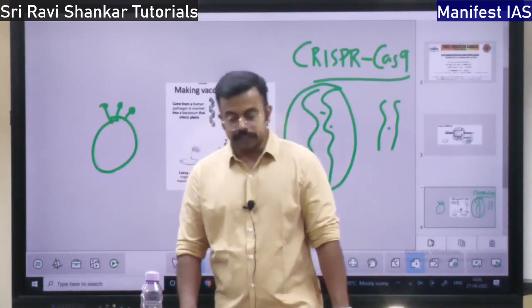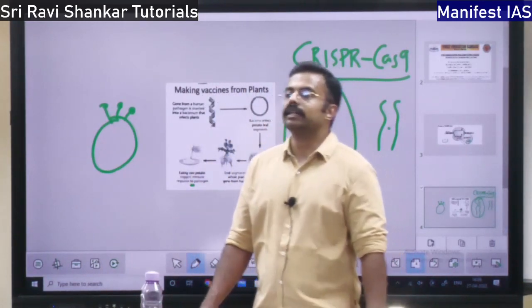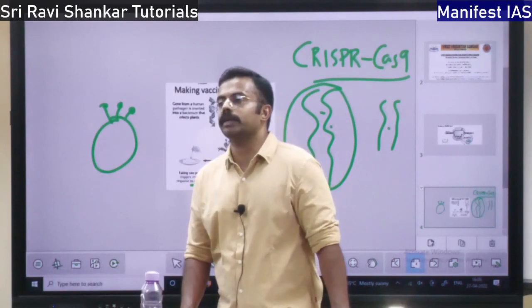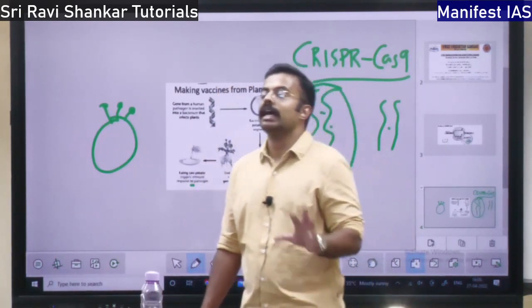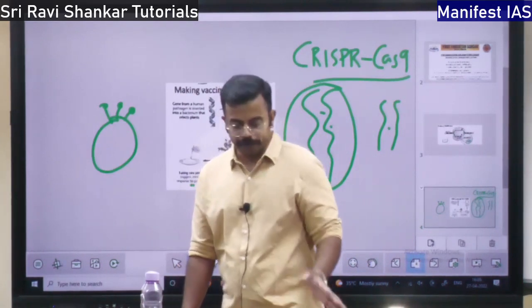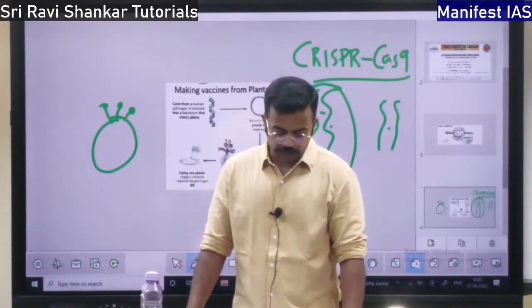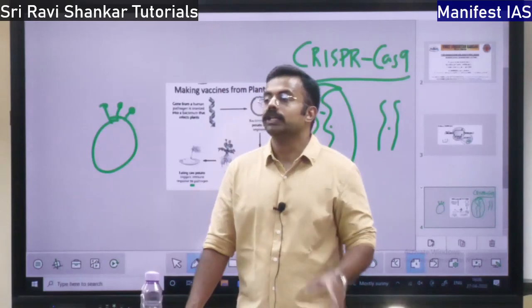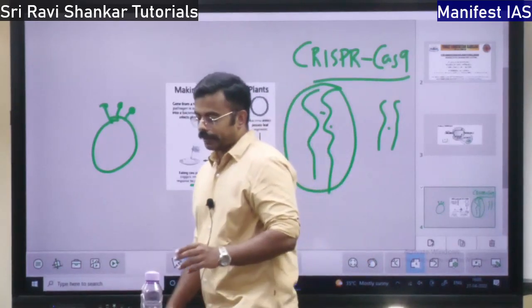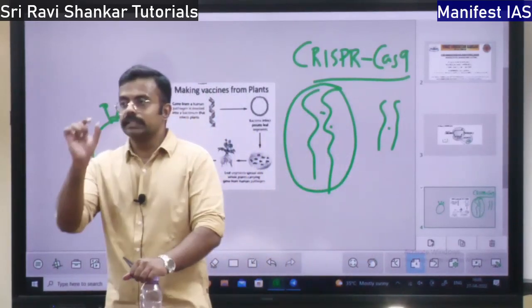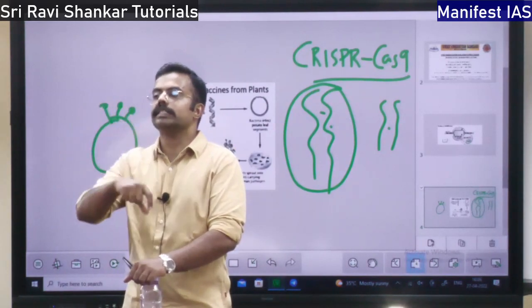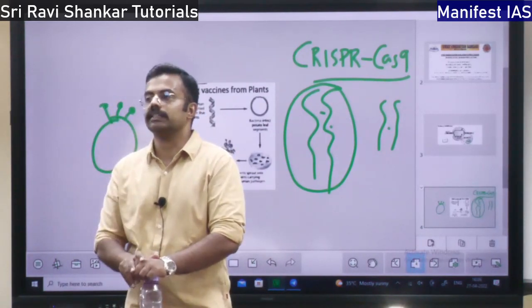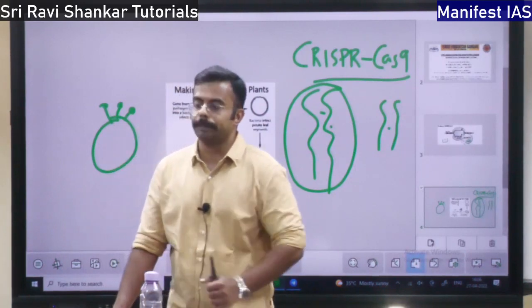It is going to target the genome of a person, the collection of genes, and alter it to prevent the disease. In somatic gene therapy, the genes are not transferred from one generation to the next generation.